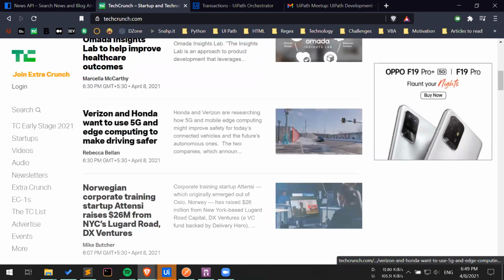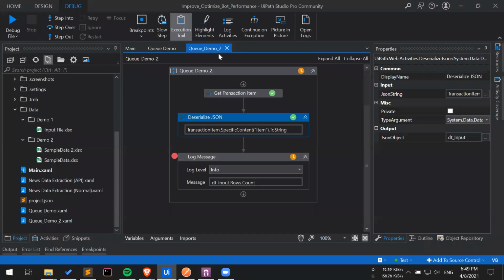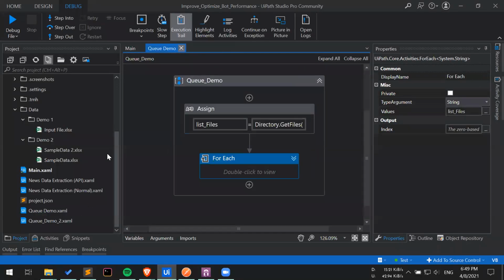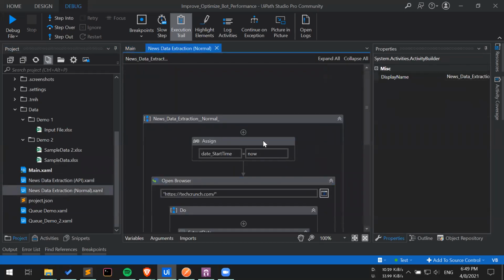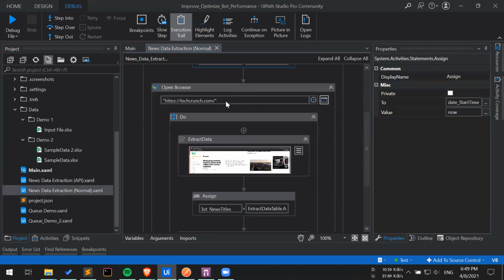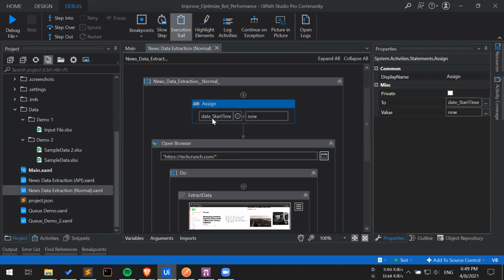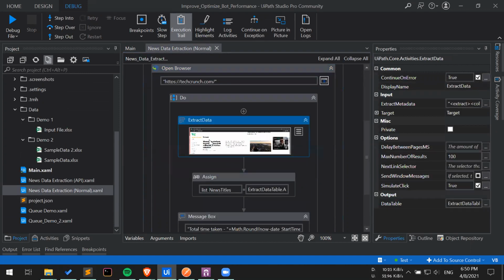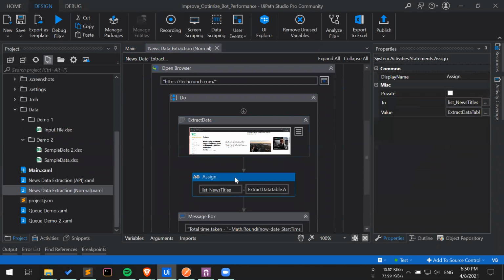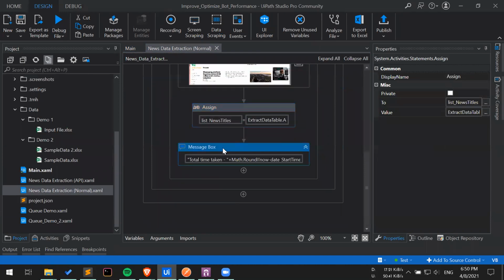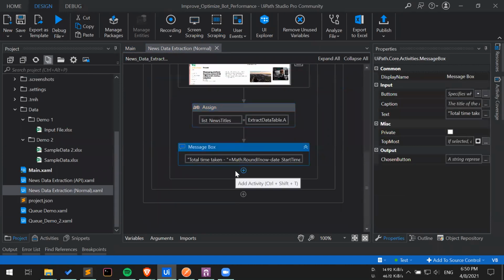Okay, so I have already built a workflow for this. Let me just load that quickly. Okay, so let me explain the workflow. Obviously, we have taken a variable to monitor the start time. Then we are going to techcrunch.com. We are extracting the data using data scraping. We are extracting just the titles and then printing them along with the total time it took to extract the data. Let me run the bot quickly.